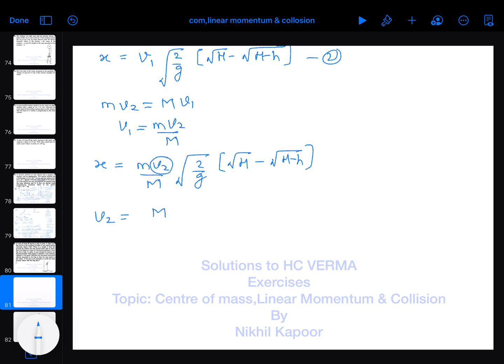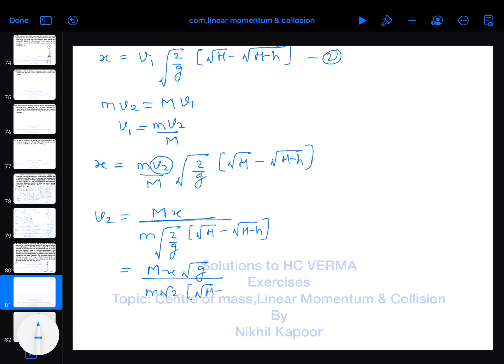So v2 will be equal to capital M into x upon small m, divided by under root 2 by g in bracket under root H minus under root (H minus h). So that is M into x under root g upon m into root 2 in bracket root H minus root (H minus h). So this should be the velocity with which he should throw the bag, so that he will recoil with velocity v1 and fall at a distance x. That should be the answer.